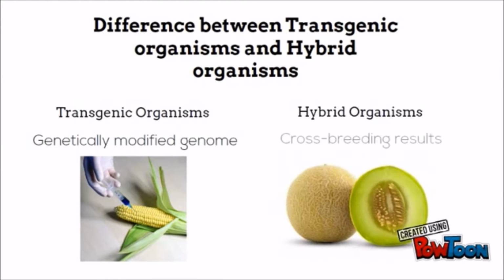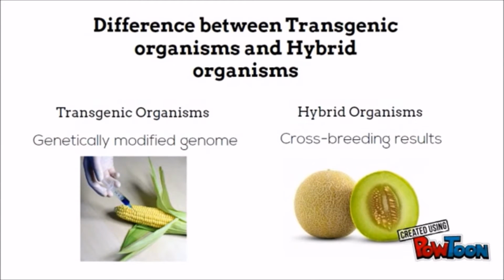You must differentiate them from hybrids. The difference between transgenic and hybrid is that transgenic is an organism whose genome has been genetically modified, while hybrid is offspring resulting from crossbreeding different entities. For example, two different species or two purebred parent strains.